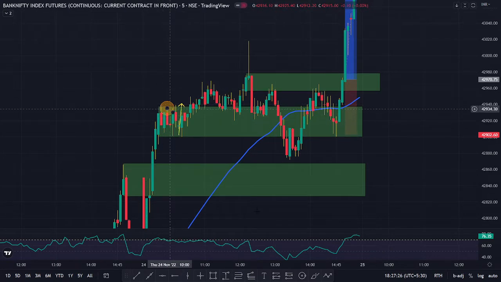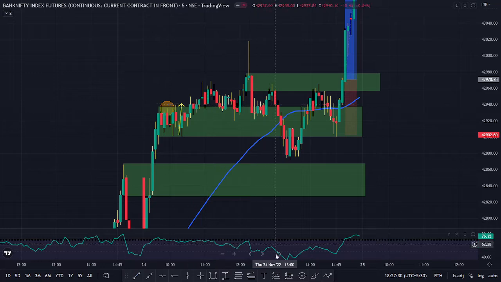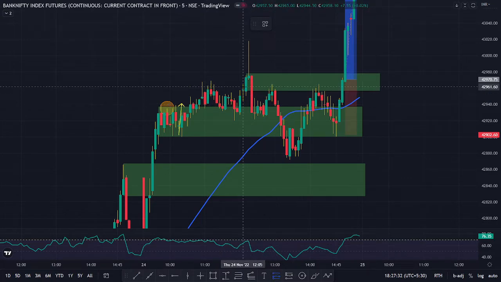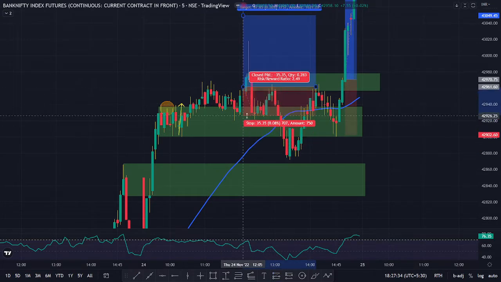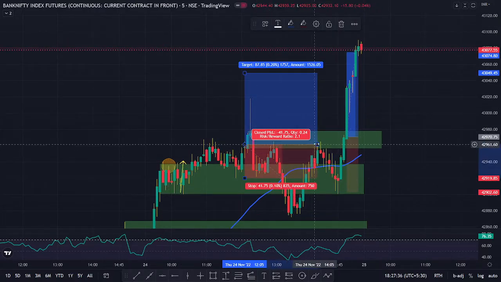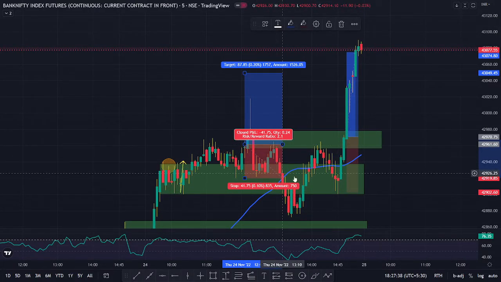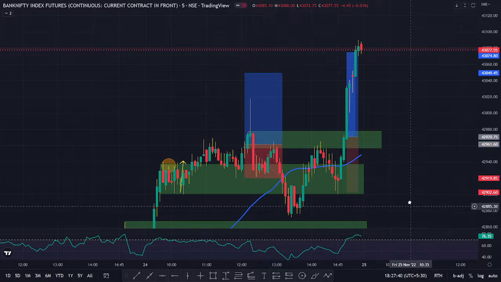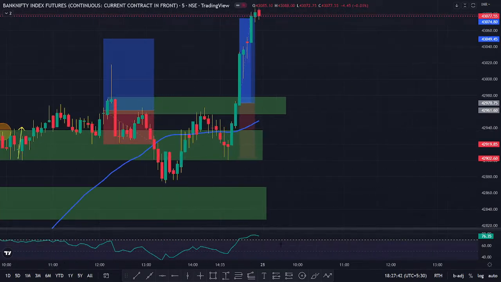They would think, okay, the market has broken the swing high, took two green candles, place your stop loss here, and expect the market to go higher. So buyers would have been trapped here, their stop loss would have got hit, and the other side is going to be the sellers.